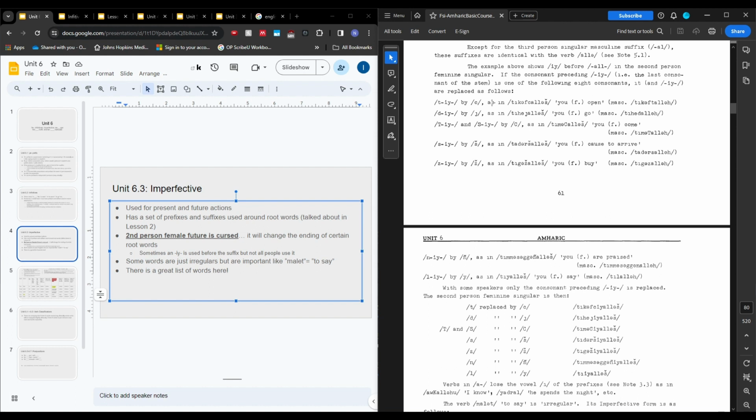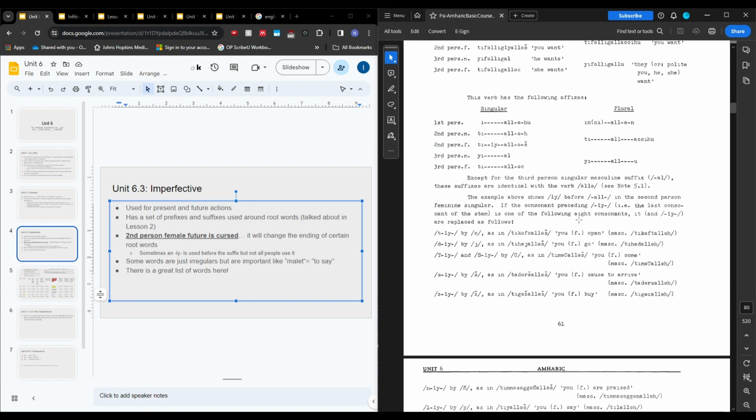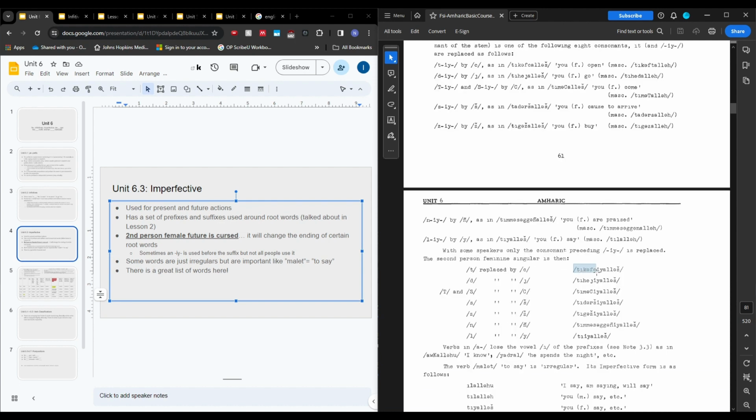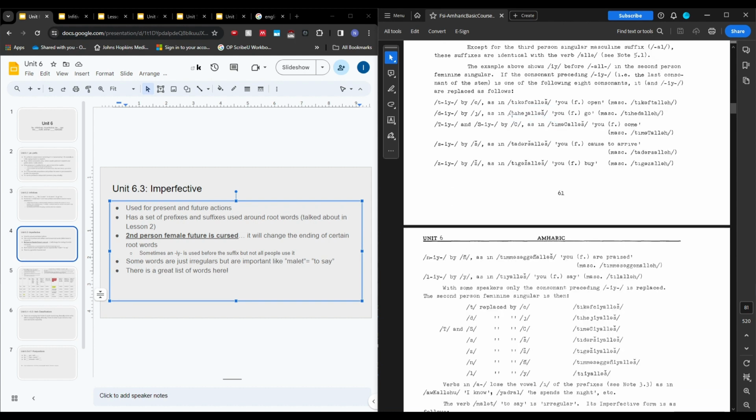So mekfet is to open. Because it ends with a T, it's going to be turned into a CH. Tekef, and then alish is the normal suffix that we can see here. Tekefchalish is you female will open. You can also say tekefchialish. So this is using the iya right before the alish. So tekefchialish can also be used, and it has the exact same meaning. Some speakers use only the consonant preceding the iya, and then some people will keep the iya in front of the alish.